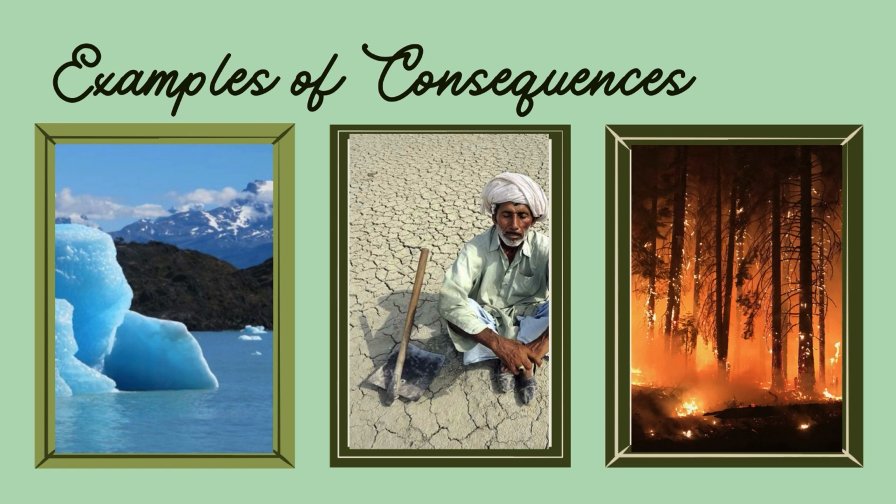The first picture is a picture of melting ice in the Arctic Pole. The second one is a person who suffers from the drought, and the third one is a picture of a forest fire, which is caused by the high temperature and the dryness. From all of these examples, we can tell that it is really necessary and urgent to control climate change. And remember, one of the main factors of climate change is greenhouse gas emission.